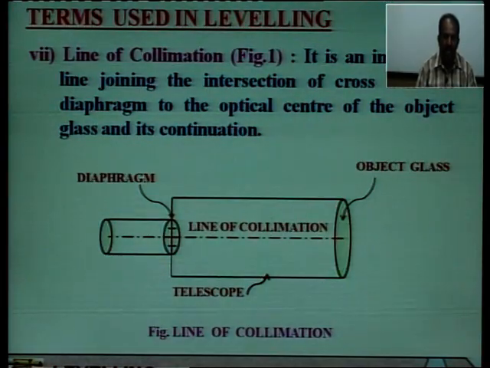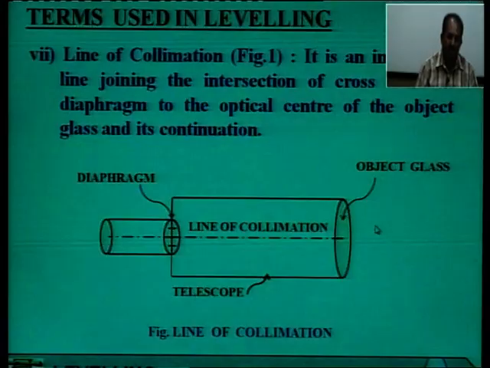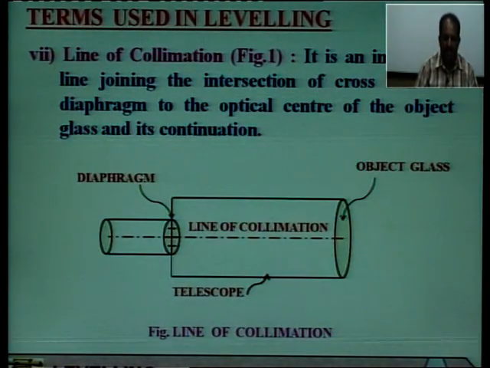So, now we have line of collimation or line of sight. It is an imaginary line joining the intersection of crosshairs at the diaphragm to the optical center of the object glass and its continuation. Please see on your monitor screen. So, this is the imaginary line joining the intersection of crosshairs at the diaphragm, this place, to the optical center of the object glass and its continuation. This is called line of collimation or line of sight.